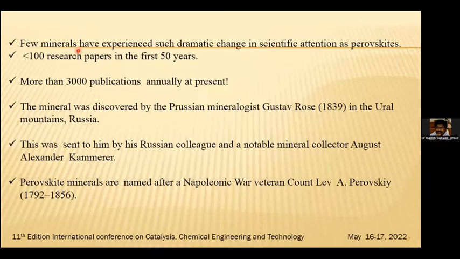Few minerals have experienced such a dramatic change in scientific attention as perovskite. More than 100 research papers came in the first 50 years, and more than 3,000 publications are now coming annually. The mineral was discovered by the German mineralogist Gustav Rose in the Ural Mountains of Russia. It was sent to him by his Russian colleague, the notable mineralogist August Alexander Kämmerer. The perovskite mineral is named after a Napoleonic War veteran, Count Lev A. Perovsky.